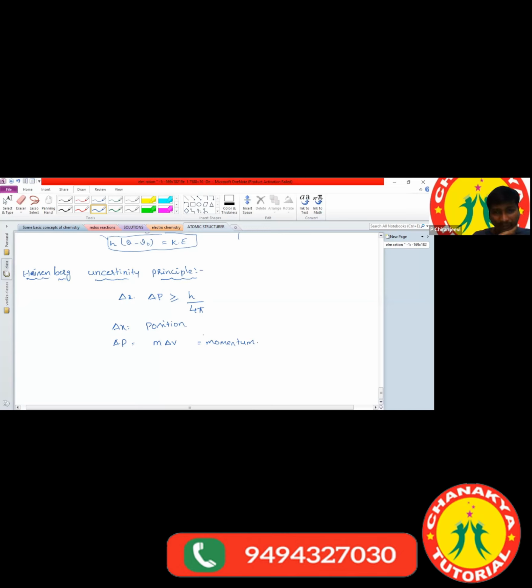He is telling that if you identify the exact position, the momentum will be different. If you calculate the exact momentum, the position will be different.